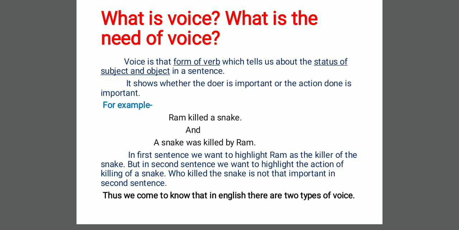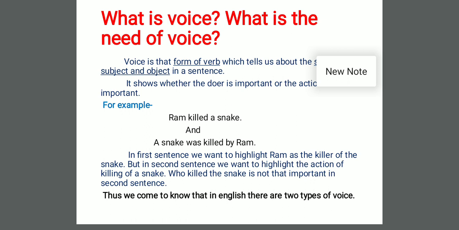For example, Ram killed a snake and a snake was killed by Ram. Both of these sentences are showing the same information, but the way is different. In the first sentence, we are saying Ram killed a snake. In this sentence, we want to highlight Ram as the doer, as the killer of the snake. But in the second sentence, we want to highlight the action of killing of a snake. Who killed the snake is not that important in the second sentence.